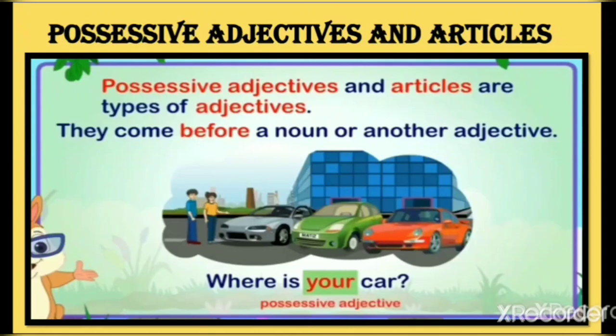Possessive adjectives and articles are types of adjectives. They come before a noun or another adjective. For example, where is your car? The word your shows the possession. That means this car belongs to someone. So where is your car shows the possessive adjective.